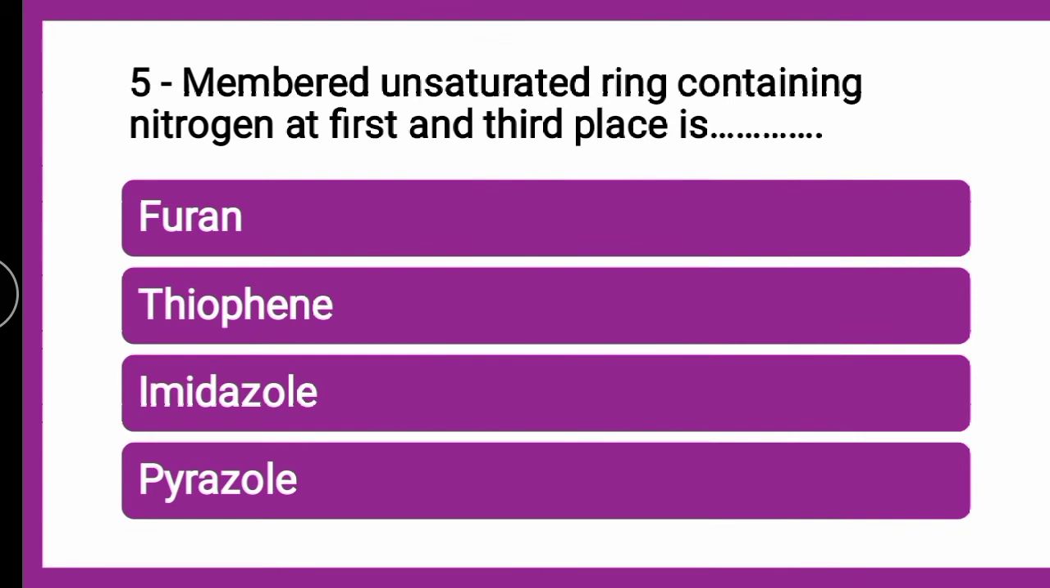Next question: the 5-membered unsaturated ring containing nitrogen at first and third place is dash. Now here in this case there are no two different heteroatoms. More than one heteroatom is there, but the heteroatom is the same, nitrogen, and it is present at first place as well as third place. So whether it is furan, thiophene, imidazole or pyrazole, the correct answer is imidazole. Dazole is for 2 nitrogen, at first and third place.